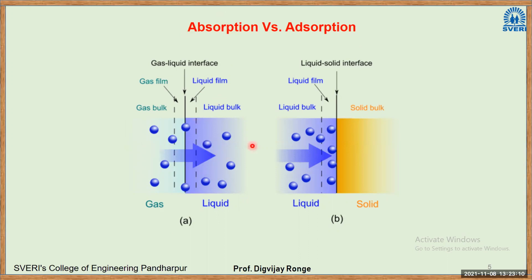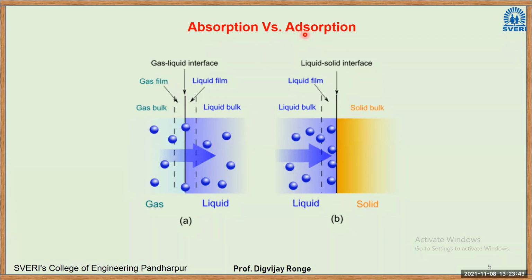You can imagine water with some level, and then there is air. When air molecules intrude inside the liquid, or you can take another example of a sponge, which is a solid, and then there is a liquid. When liquid molecules intrude or go inside the solid substance, we call it absorption. A mass transfer takes place from one point to another.